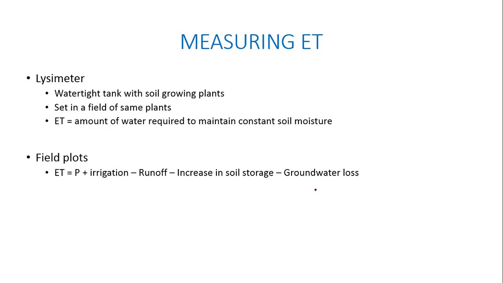Precipitation, you can estimate very easily. How much water you apply, the farmer knows, right? I put 3 centimeters of water or so on, right? And then runoff, you can estimate based on the rainfall and the slope and the type of soil and so on. And the increase in soil moisture, you can look at the soil moisture at different points in time, right? That also goes into this equation. And then groundwater loss that may be happening due to recharge and so on, right? All of that can go into measuring ET also.